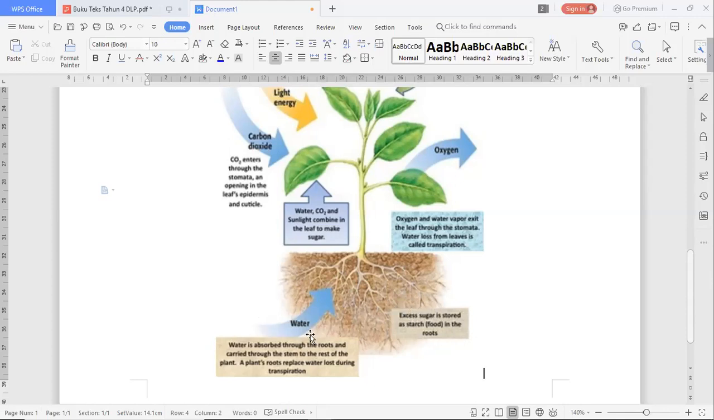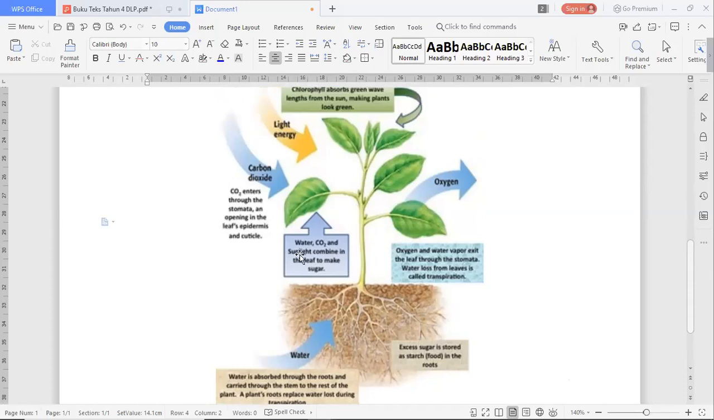Now after water will be carried out to the stem, and the rest of the plants, including the leaves. All right, next, what is this? Water, CO2. Do you know what is CO2? CO2 is carbon dioxide. And sunlight. Combine water, carbon dioxide, and sunlight in the leaf to make sugar. So we need those three needs, right?